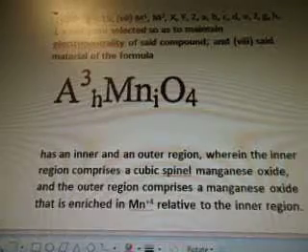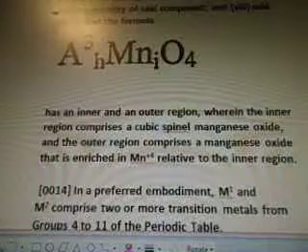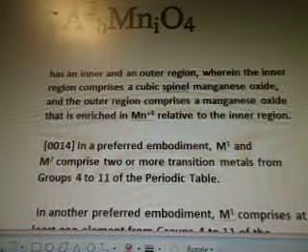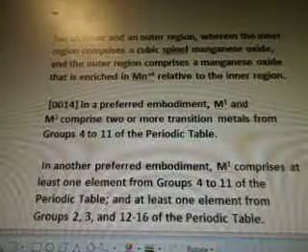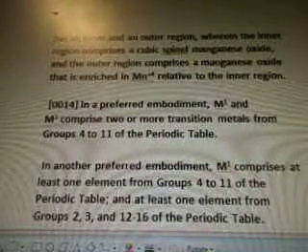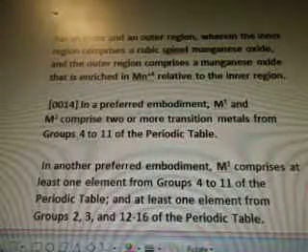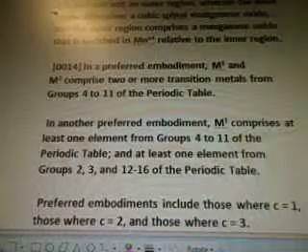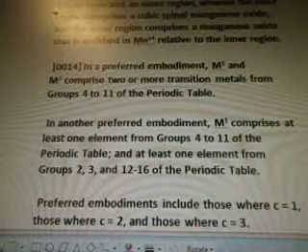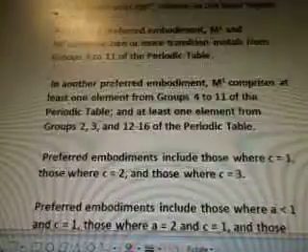So electron neutrality of said compound in VI said material, the formula, and there's the same formula again, as the inner and outer region, wherein the inner region comprises a cubic spinel manganese oxide and the outer by the manganese restoration M4. So that's repeating itself again. They're talking about transmission metals from groups 4 to 11 of the periodic table, so that's interesting.